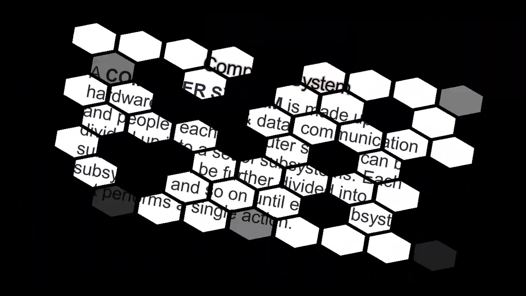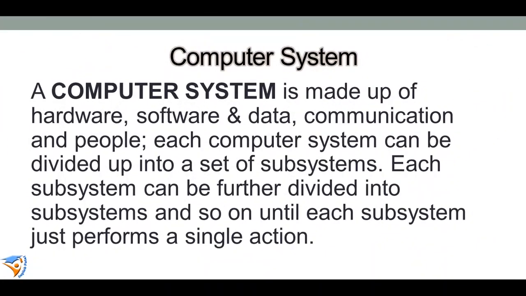Just like this, a computer system is made up of different subsystems like hardware, software and data, communication, and people. Each computer system can be divided into a set of subsystems, and each subsystem can be further divided into subsystems, and so on, until each subsystem just performs a single task.